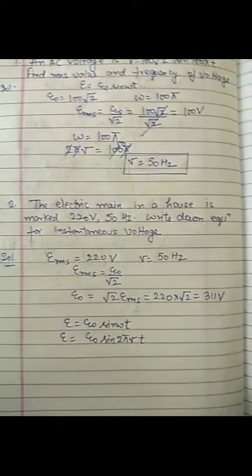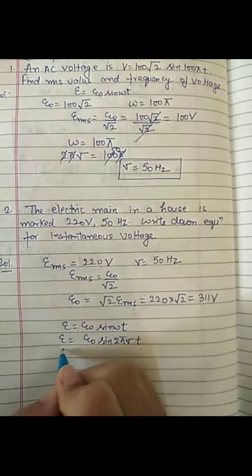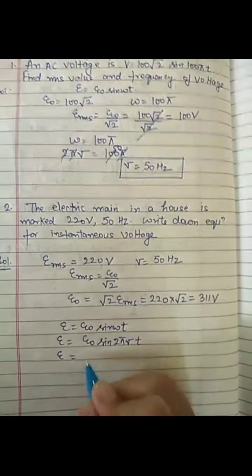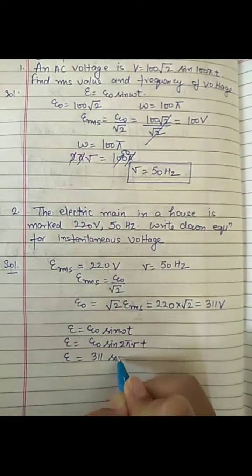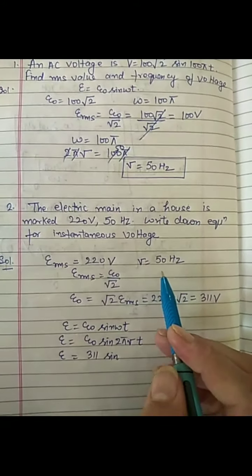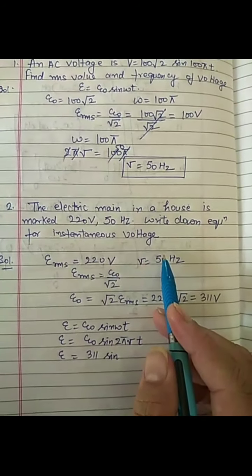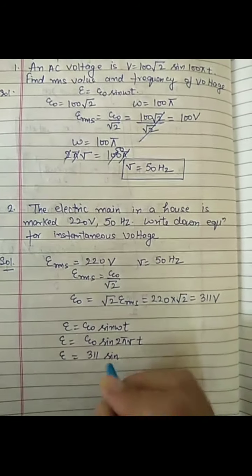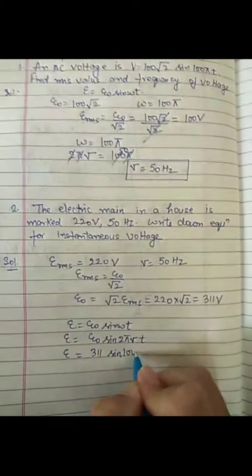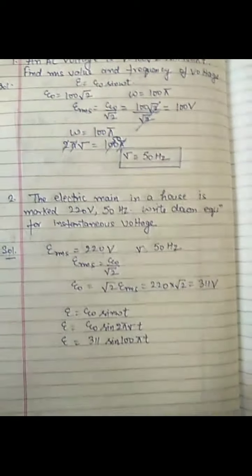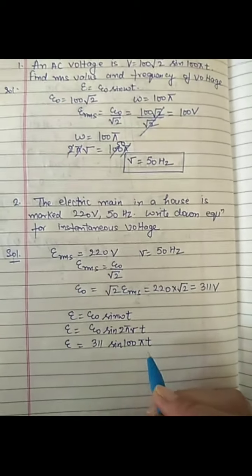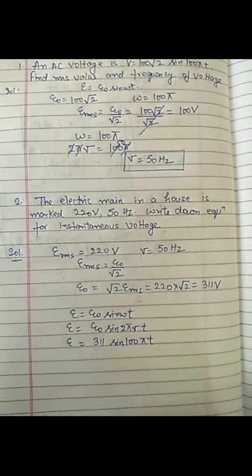Now substitute the values, we will get epsilon equals 311 sine 2 into pi into 50, that is 100 pi t, which is the equation for the instantaneous voltage.